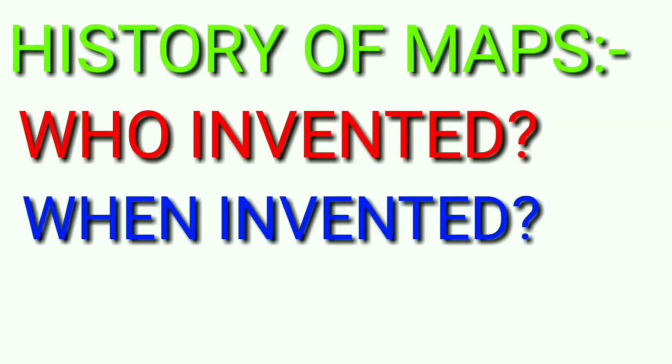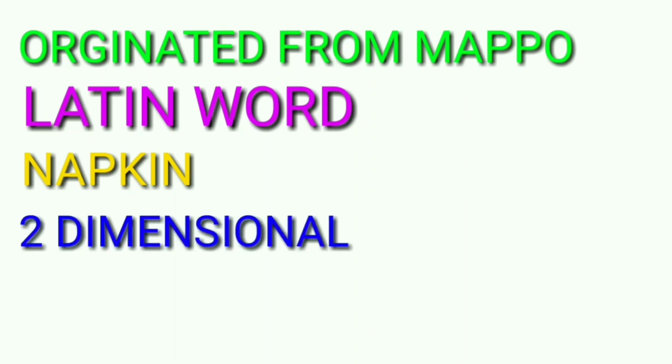Now come to the point of history of map. History means who invented, when they have invented. All this comes under history of maps. The word map originated from the word mappo, which is from a Latin word, which means napkin. Why? Because you can fold it easily, you can carry it anywhere and it won't occupy much space, and it is two-dimensional.